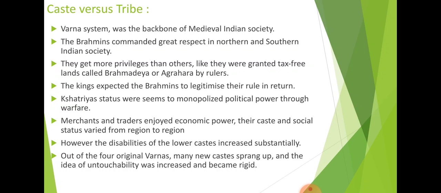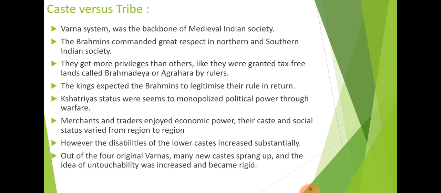In northern and southern Indian society, both places were dominated by the Brahmin community. They got more privileges than the others, meaning they were not required to pay taxes. They were also granted free lands called Brahmadeya or Agrahara by the rulers.